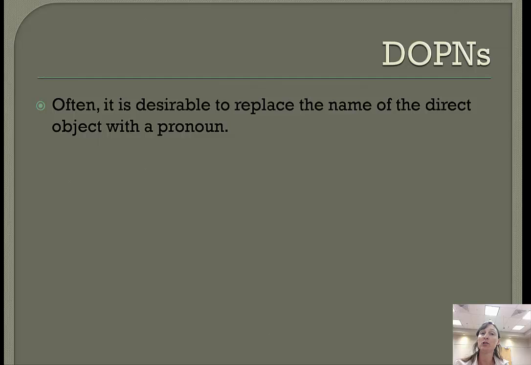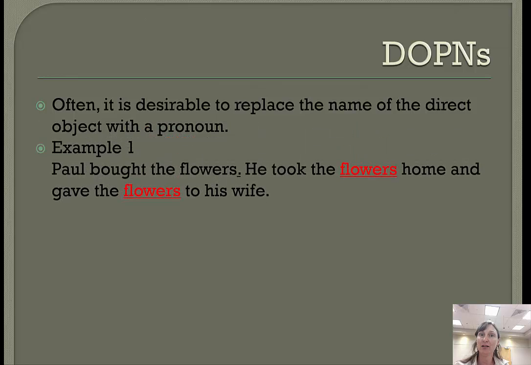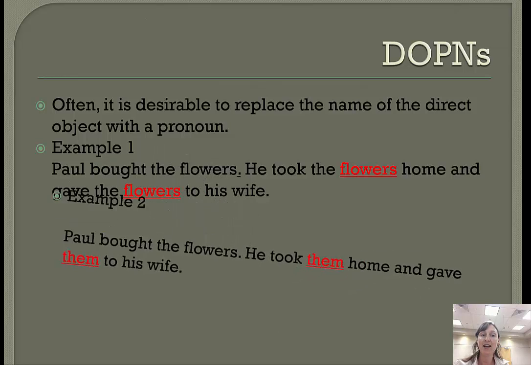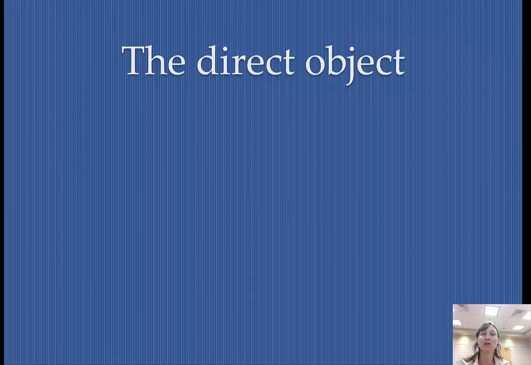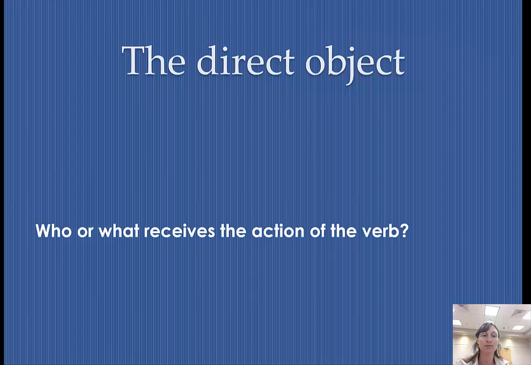Often, it is desirable to replace the name of the direct object with a pronoun. You're probably like, what? So let's take a look at this sentence. Paul bought the flowers. He took the flowers home and gave the flowers to his wife. It's not a very natural sentence, right? A natural sentence would be Paul bought the flowers. He took them home and gave them to his wife. So the direct object pronoun is them, replacing flowers, right? All right, so let's identify some direct objects.